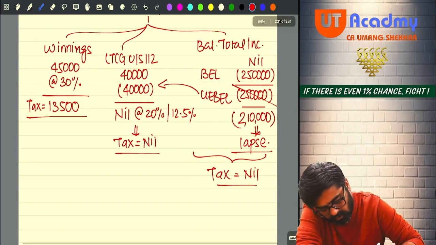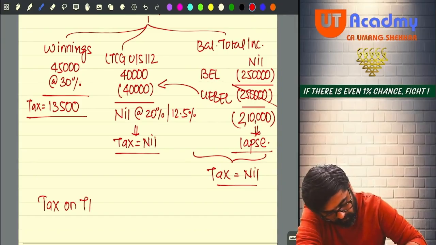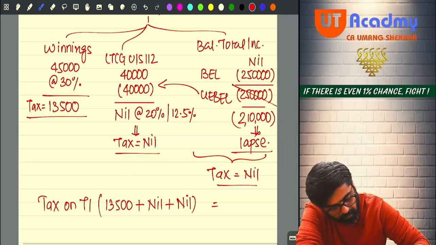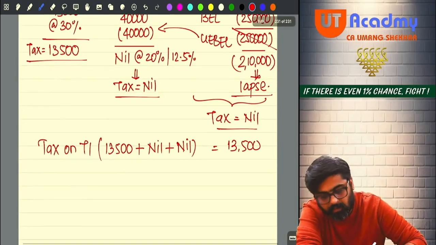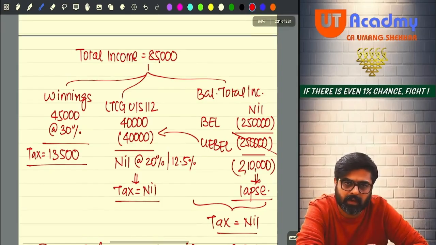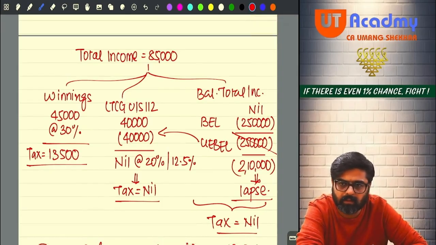Can I say your tax on total income is 13,500 only. Will you get any rebate out of this? Surcharge will not be added because the total income is not more than 50 lakhs. Will you get rebate? Yes.